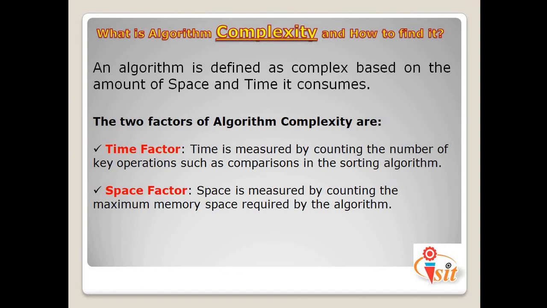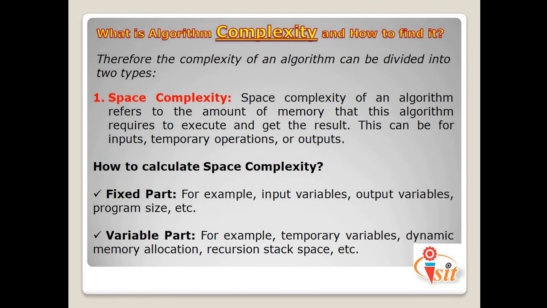So the two factors of an algorithm's complexity are the time factor and the space factor. The time factor is measured by counting the number of key operations, such as comparisons in a sorting algorithm. The second is the space factor. The space is measured by counting the maximum memory space required by the algorithm. So these are the two factors we consider for the algorithm complexity, the time factor as well as the space factor. Therefore, the complexity of an algorithm can be divided into two types.